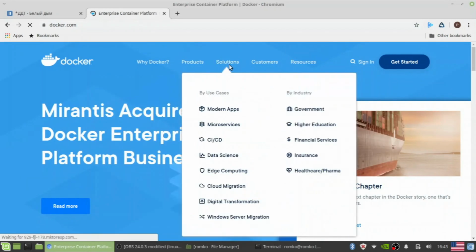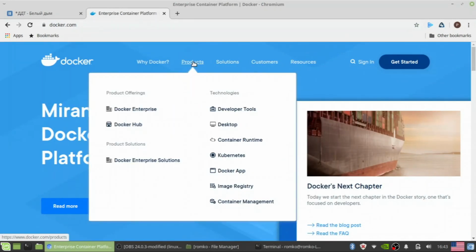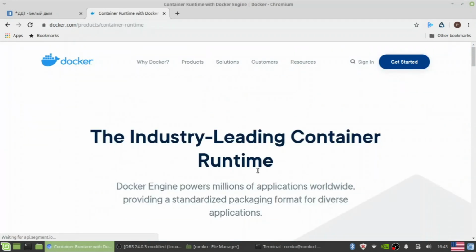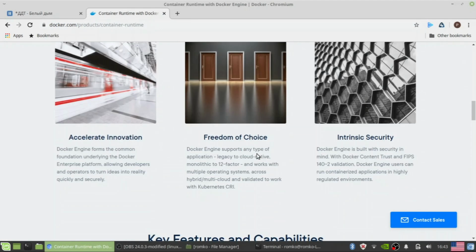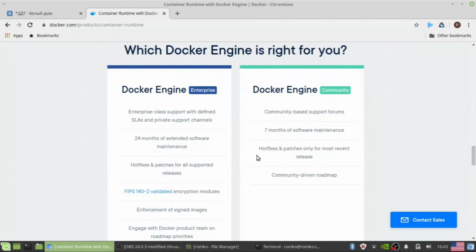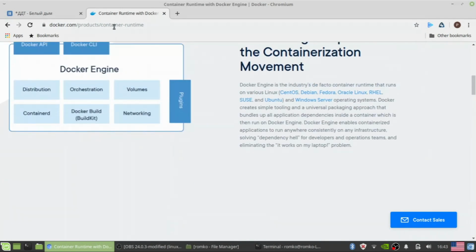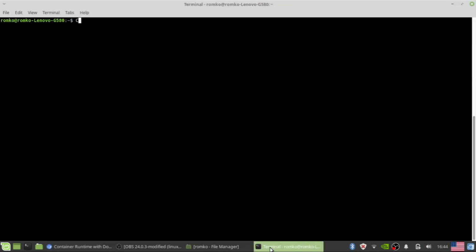We can go to the official docker.com and search for what we need. Our option is the container runtime. First of all, it's workable and it's everything we need. We can browse this data a little bit more, but let's start to do something concrete. Okay, I've got Linux. It is Ubuntu. You can see it in the system information.